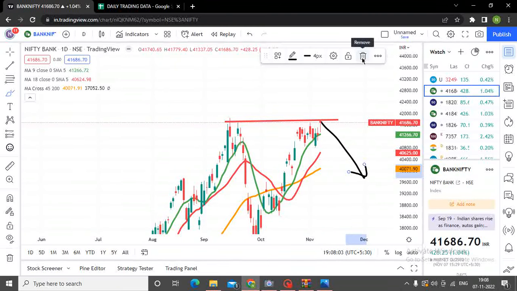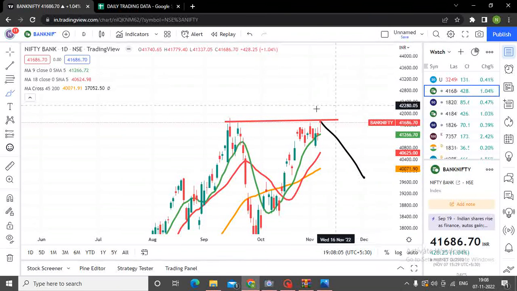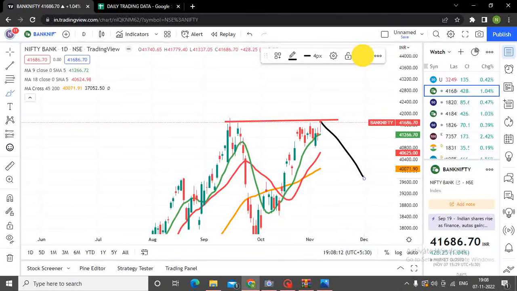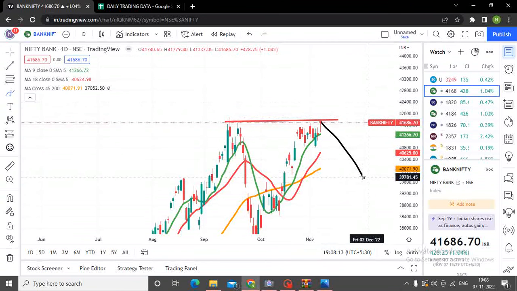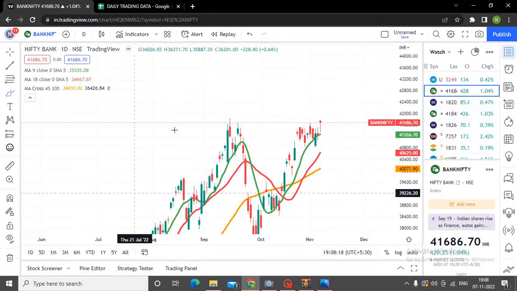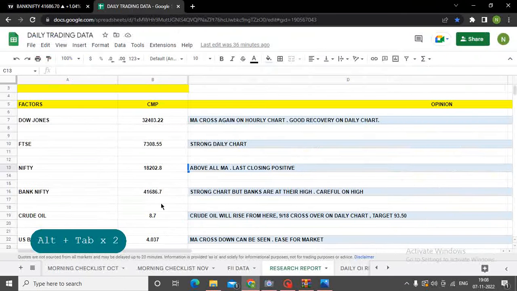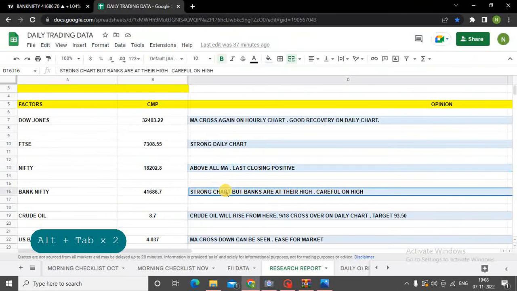But as the market has closed on a very stronger note, if it breaks, I can see Nifty, Bank Nifty touching around 42,000 levels. So यहाँ से आपको और अच्छा move Bank Nifty में कल दिखने के पूरे chances हैं. So let's go to our view, which is here. So above all moving average, strong chart, but banks are at their high, so careful on high.